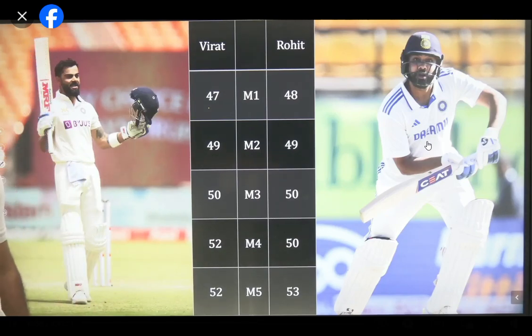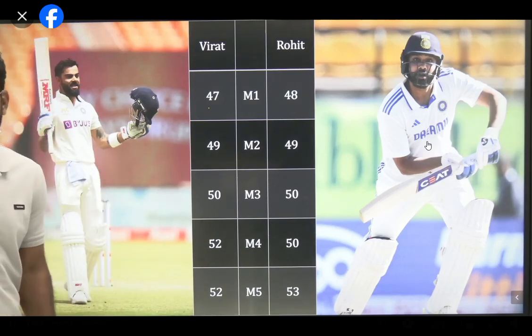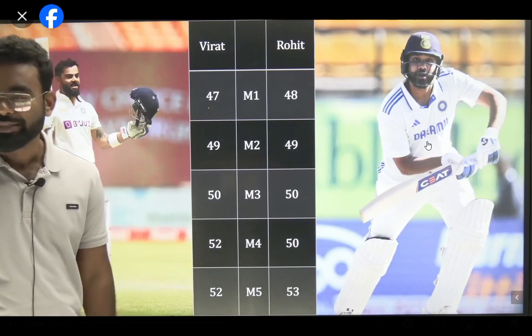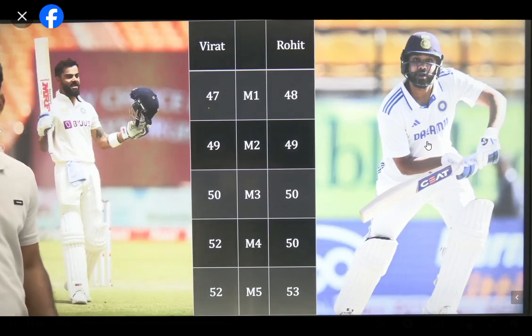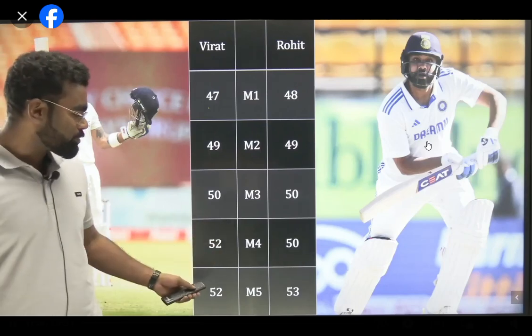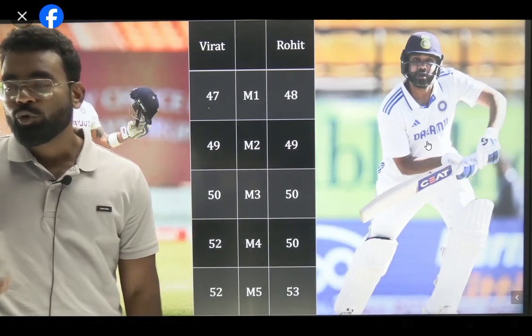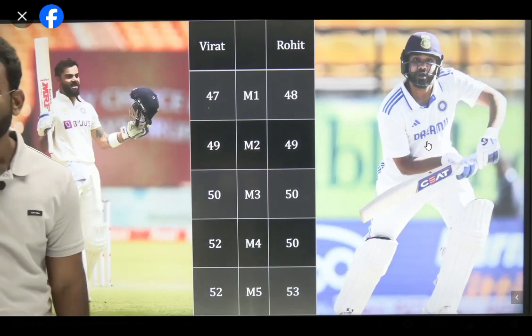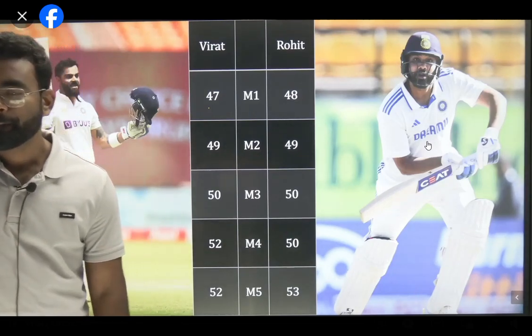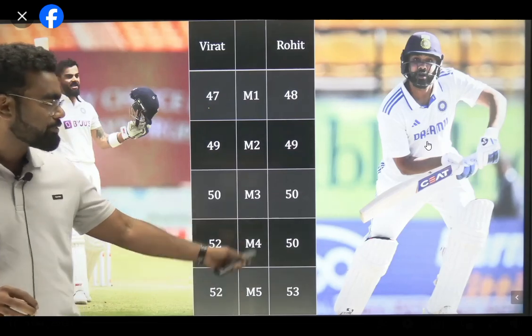The average for both cases, I guess, is 50. For both of the people, the average is 50. So based on 50, you cannot choose Virat or Rohit. Otherwise, if you like Virat Kohli, you can say so anyway, right? But how can you choose? If you say consistency, how can you define consistency here? Rohit Sharma is consistent at 50, Virat is consistent at 52, so how? Equal average, yes. So whom do you choose? Median is also the same. Virat is higher because Virat has 52, 53 as well, and 50.